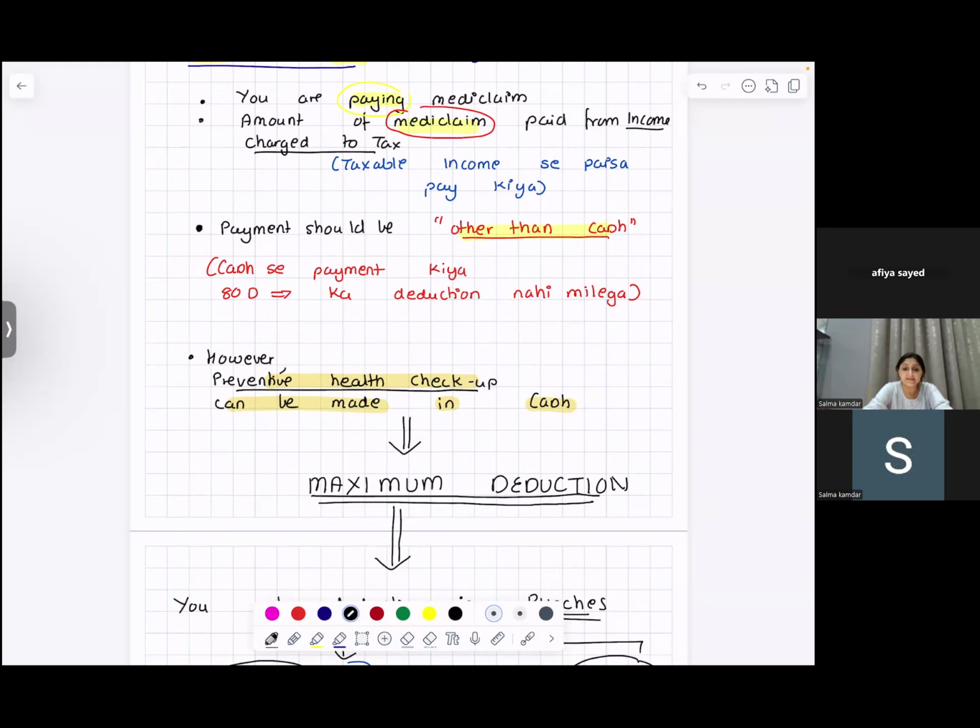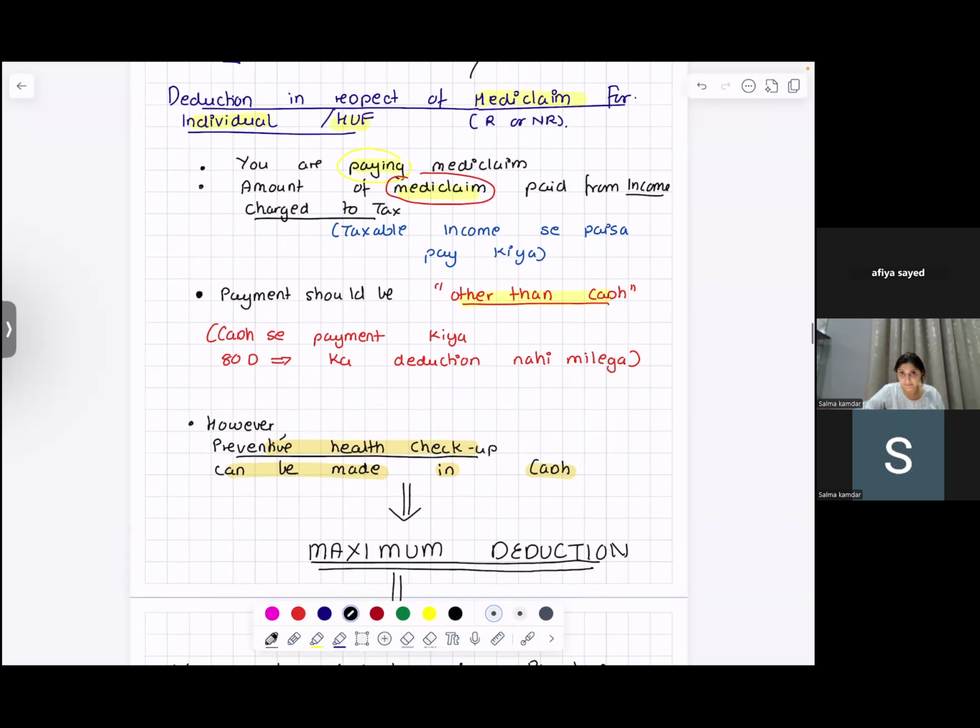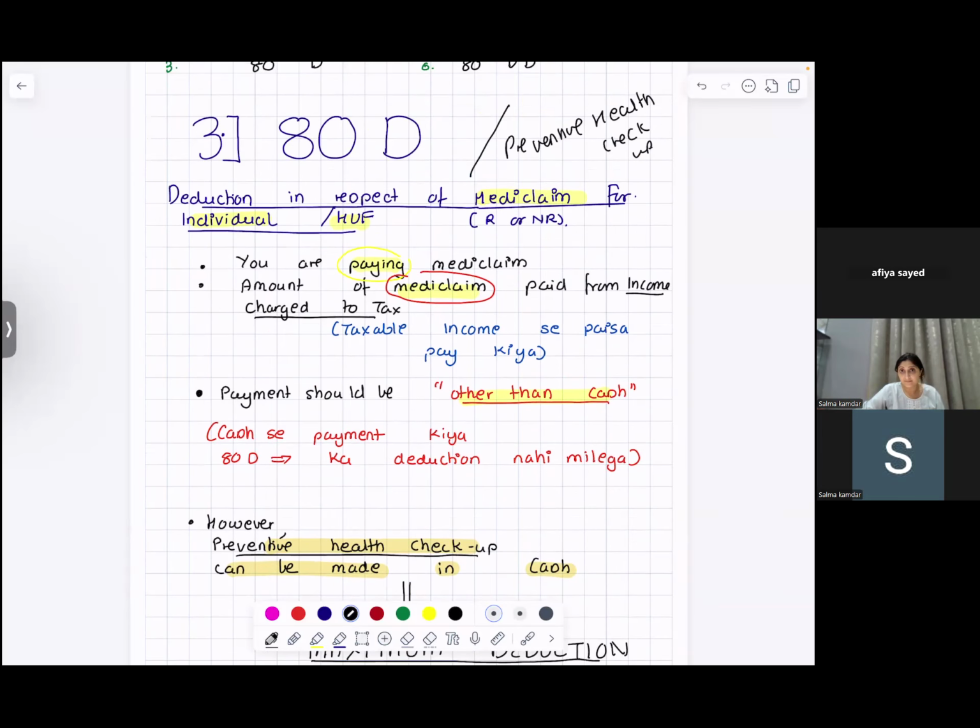So the mediclaim paid from income is deductible only if it is paid through online or card or anything. If it is paid by cash, then you will not get the deduction. Now, a preventive health checkup is to detect illness earlier, even if you don't have symptoms.